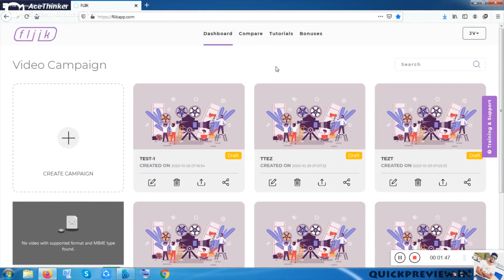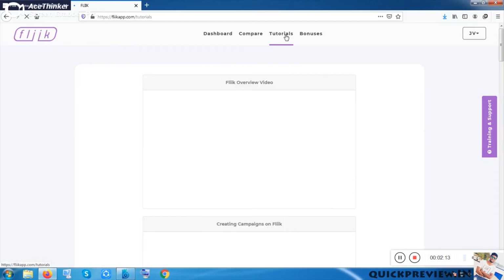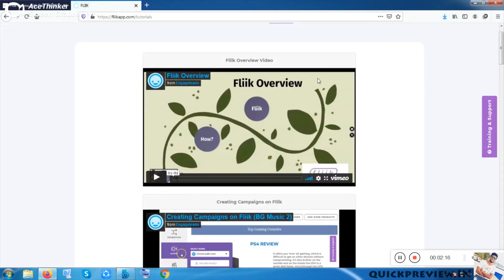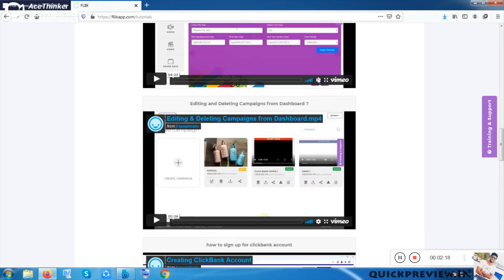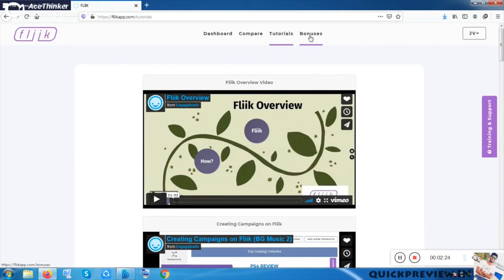Okay, so here is the dashboard, and the next option is compare. But as this is a review version, I think it is not given here, but the upsells will open for you on the upsell version. I think you should go through the tutorials after purchasing the software. Once you have gone through these videos, everything will be very clear to you, and this software is very easy to use. And this is bonuses.